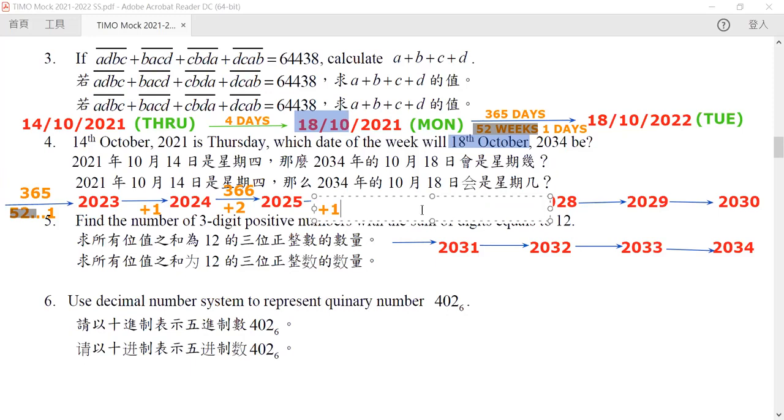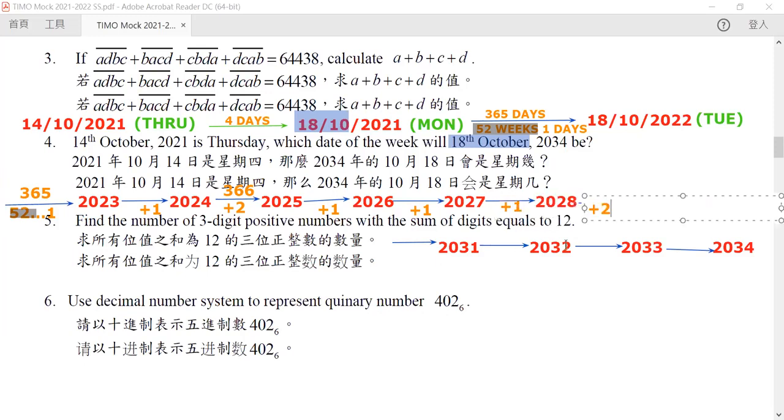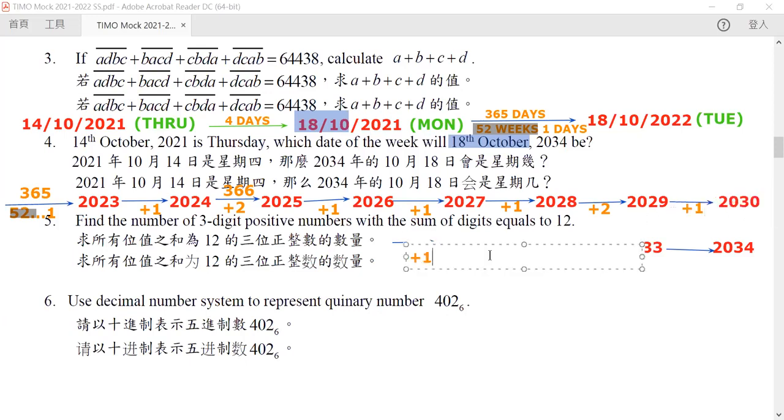After this, 2025, 2026, and 2027 are all normal years, so you just add 1. But for 2028, again a leap year, so we add 2. Then 2029, 2030, 2031 are all normal years, so we just add 1. From 2032, we add 2 because of the leap year. And finally, 2033 is a normal year, so we just add 1.